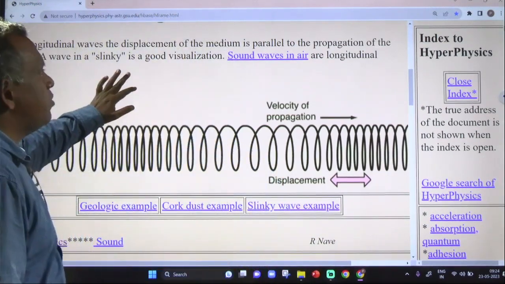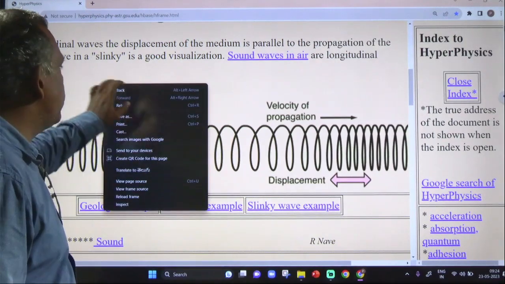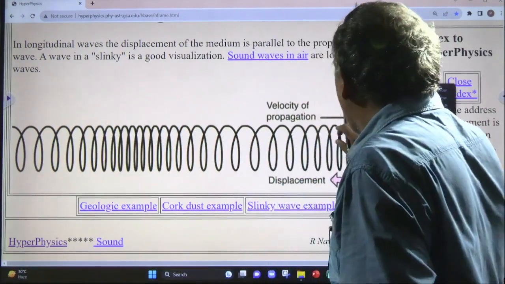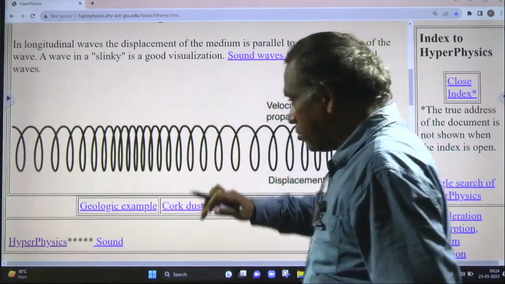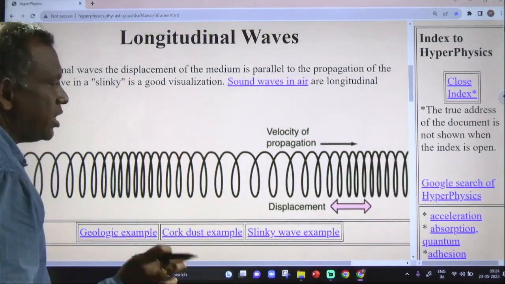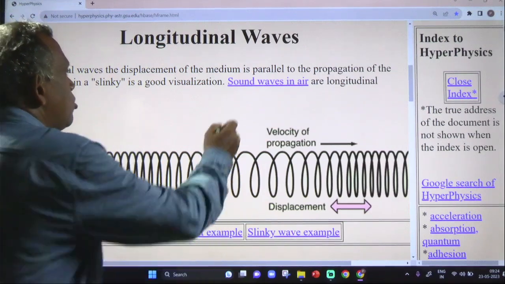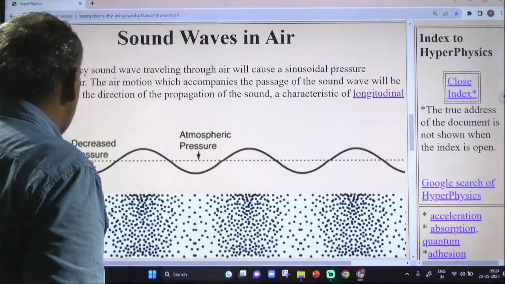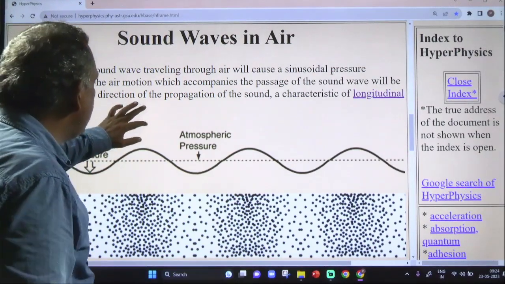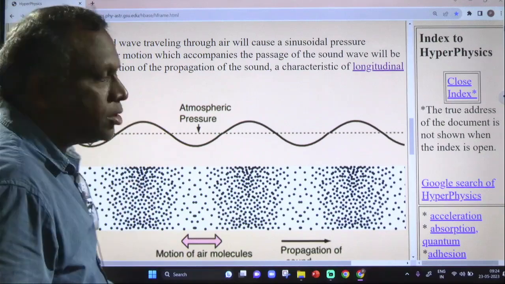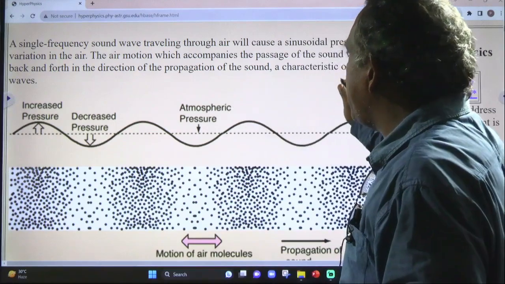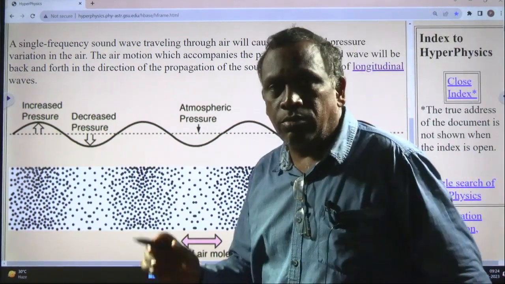Sound waves are longitudinal, so there are compressions and rarefactions in sound waves in air. In the air there is increased pressure and decreased pressure. Due to this, a single frequency traveling through the air medium causes sinusoidal pressure waves.